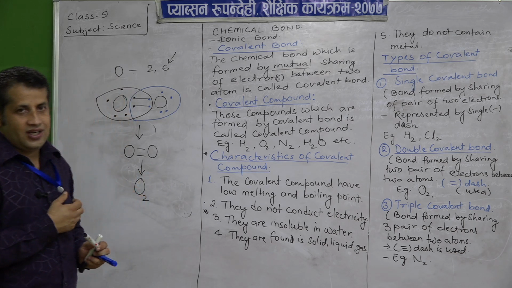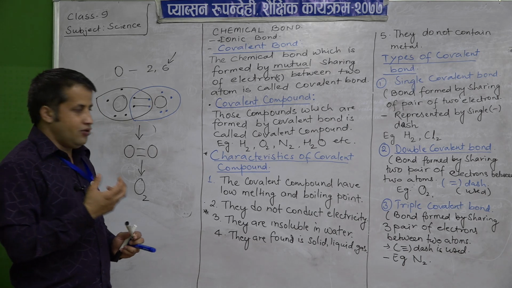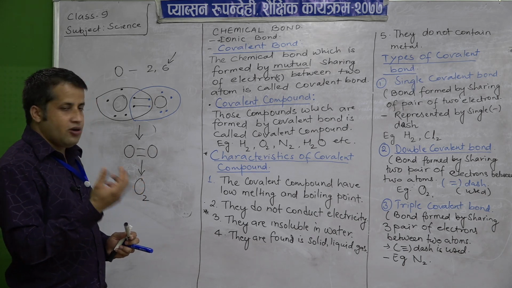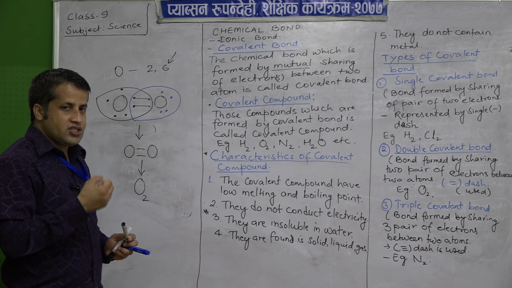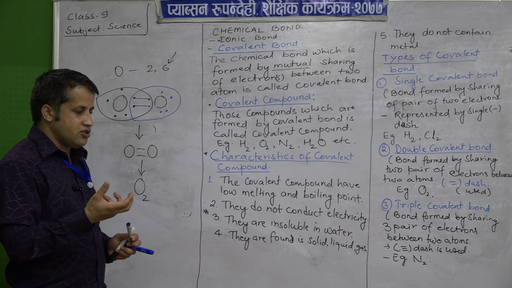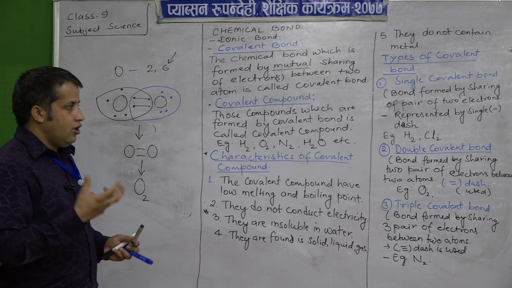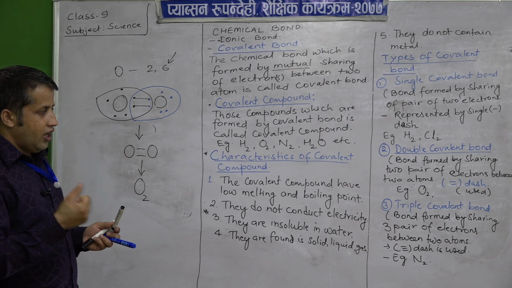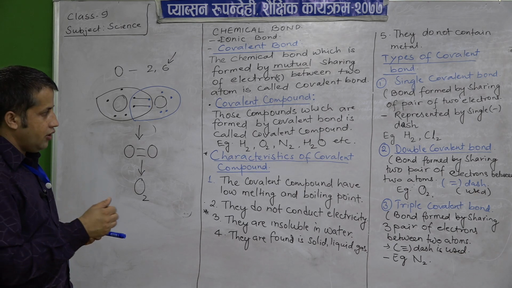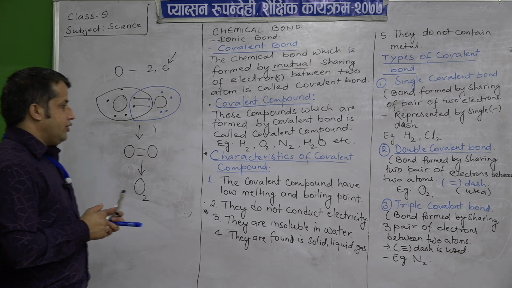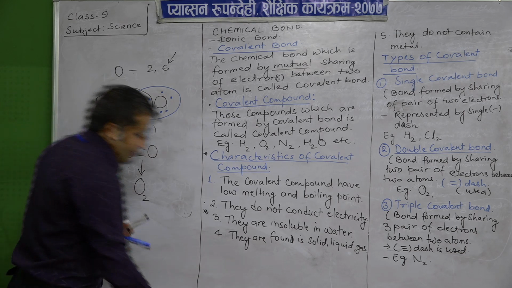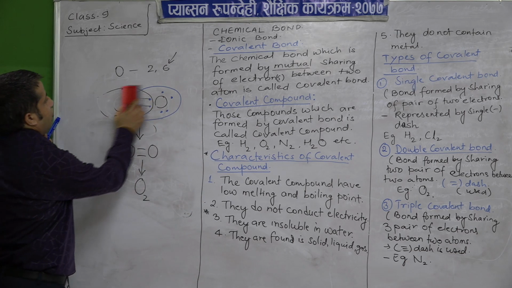So, we can take the example of nitrogen. Other elements and compounds are there too, so we will discuss the formation of covalent bonds as well as their characteristics again in the next class, okay, to revise. And I am going to show the triple covalent bond with the help of nitrogen.